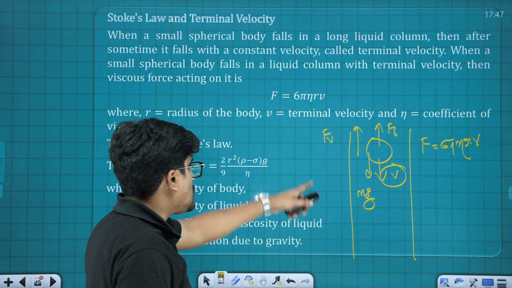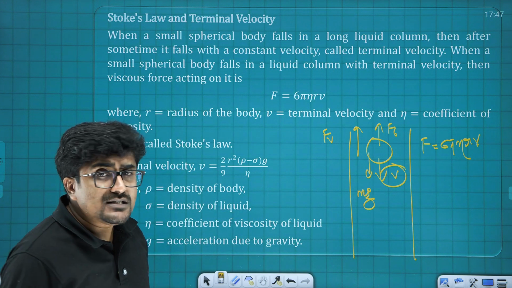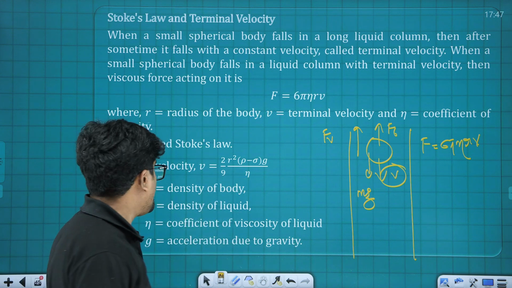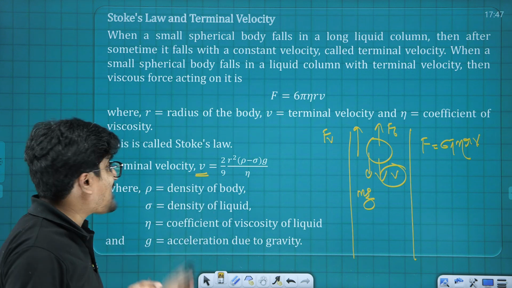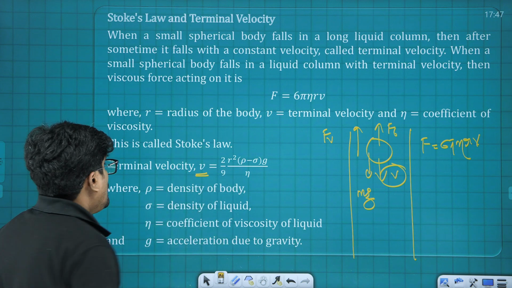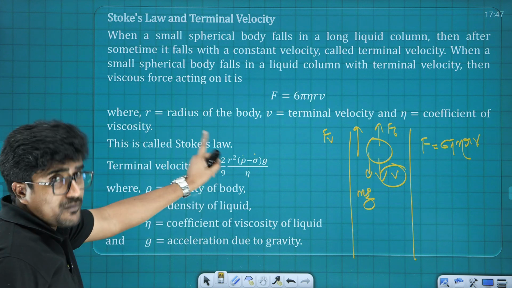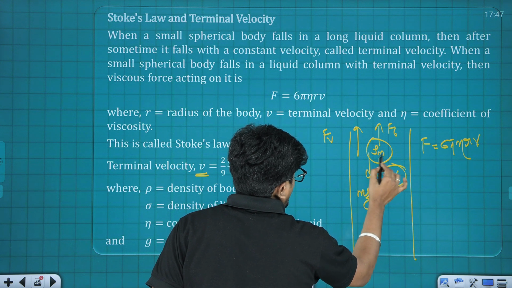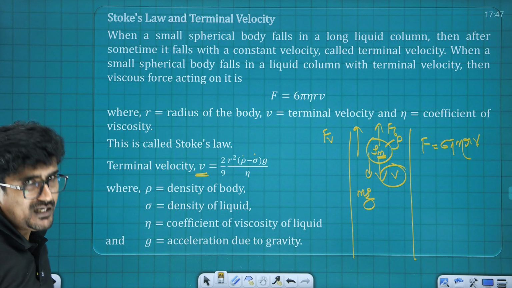Now, at equilibrium, the viscous force as well as the buoyant force is going to be the same as mg. Then there won't be any further increase in the speed with which this ball is coming down, and that maximum speed is known as the terminal velocity. The terminal velocity v is going to be 2 r square into (rho minus sigma) into g, all divided by 9 eta, where rho is the density of the body, the material, and sigma is the density of the liquid.